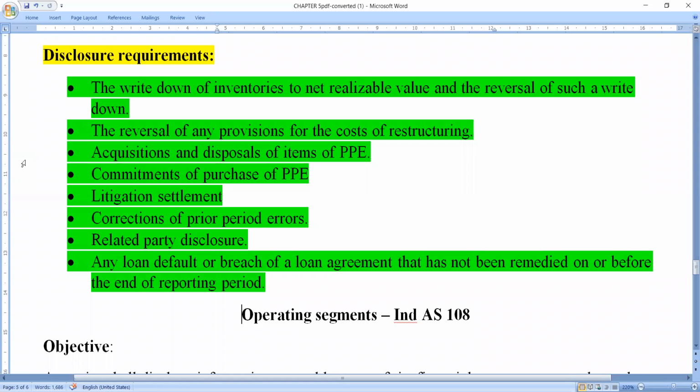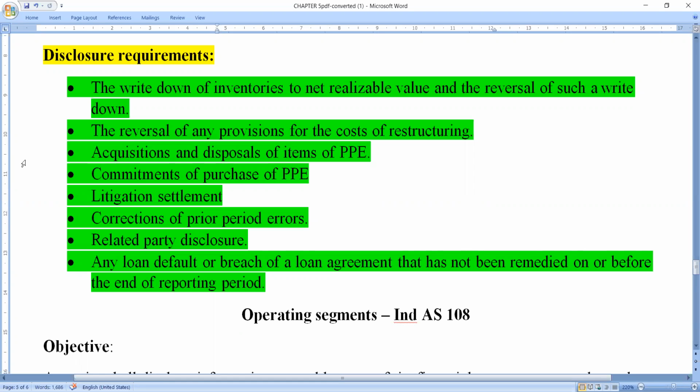Acquisitions and disposals means if we purchase any property, plant and equipment, you should disclose it. If we sold it, you also disclose it. After that, commitments of purchase of PPE. If any commitments are made to purchase any property, plant and equipment, we should also disclose it.